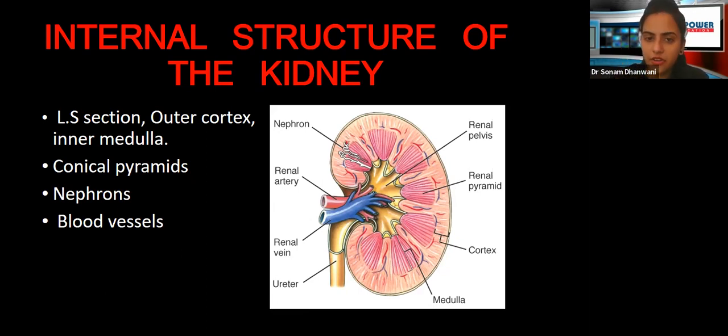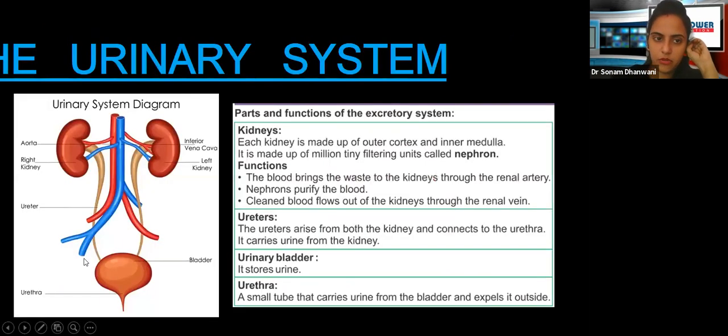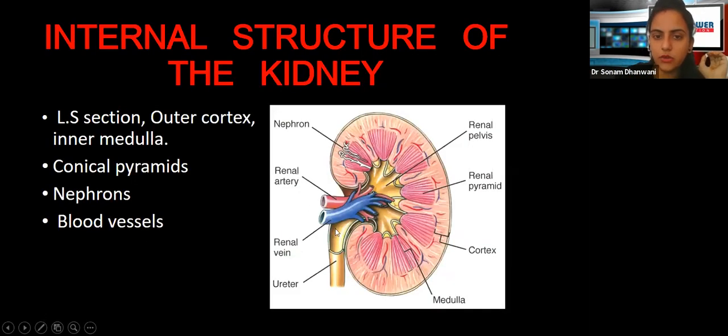So there is a renal artery that you can see here. Okay, and this is the renal vein, and then attachment to the kidneys of the ureter. We have just seen in the previous diagram. Okay, the kidney is further attached to the ureter here. So this is the ureter. All right, renal artery, renal vein, ureter.